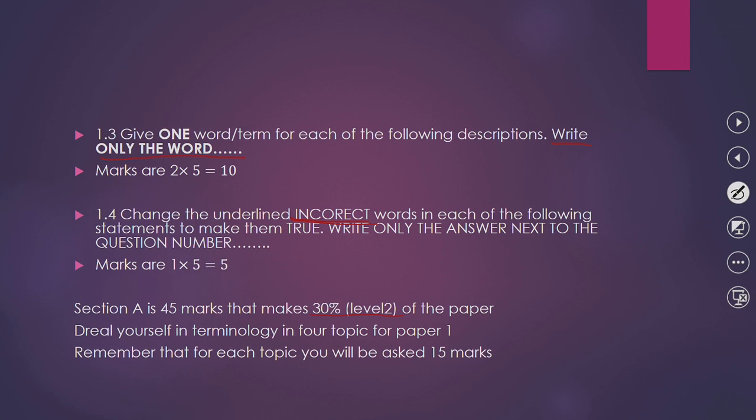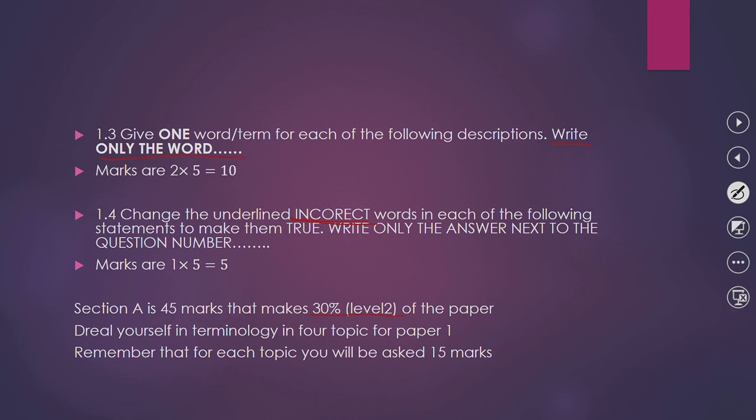Take previous question papers and test your knowledge on concepts and terminology, so that you may obtain good marks for this section.